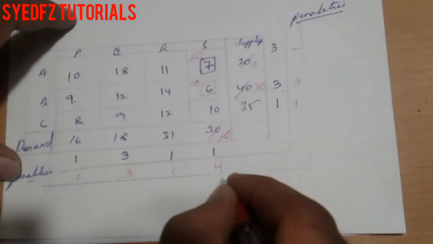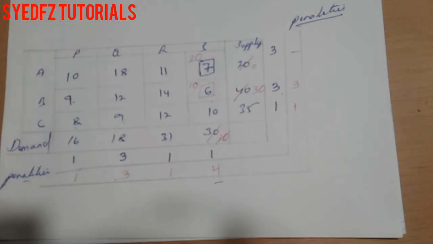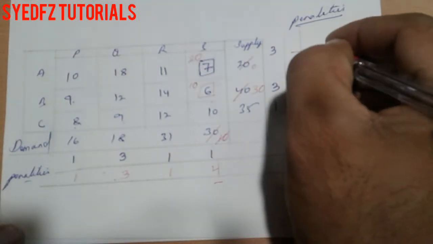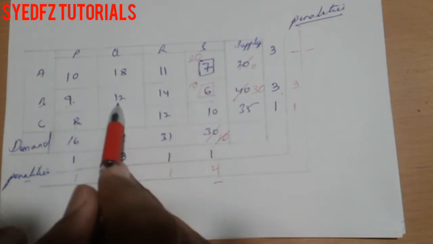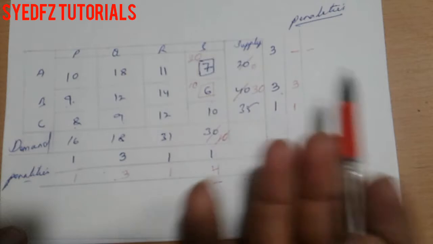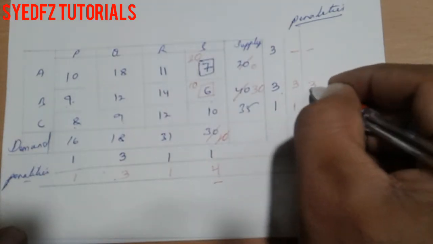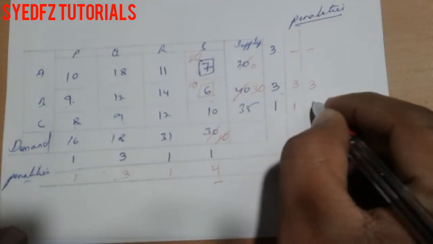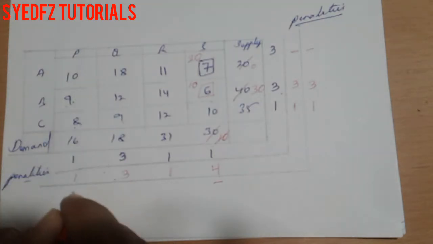Okay, this entire column will be white. Now go for another allocation. Again, this one also is already finished. The difference between 10 and 12 now: at 10 means 9 and 12, 10, 11, 12, again 3 is the difference. 8 and 9, again 1 is the difference. Here 8 and 9, 1 is the difference.